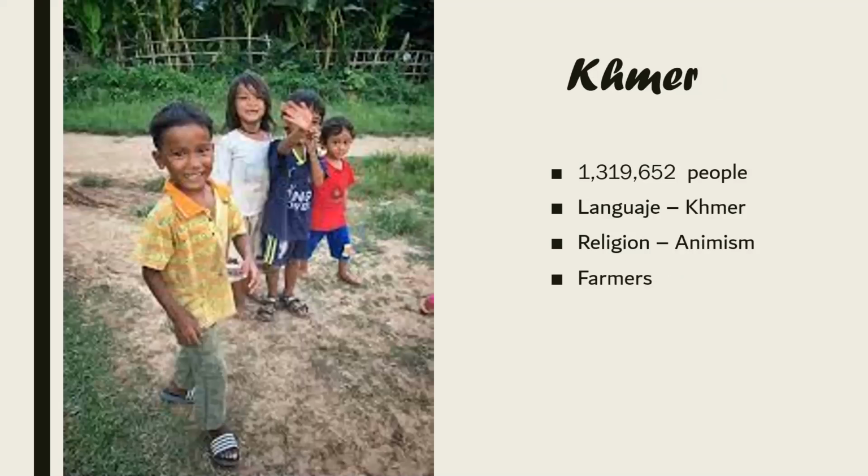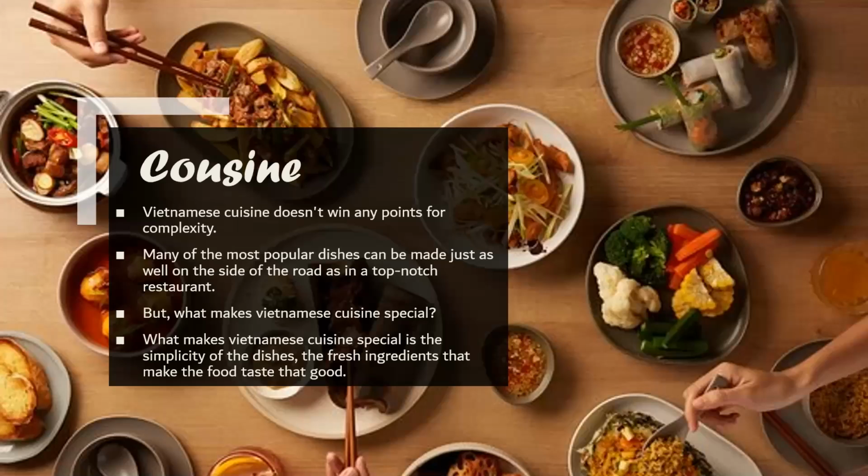The last of the ethnic groups that we're going to be learning about today is called Khmer. Over 1,320,000 people are part of this group. They speak their own language, which is Khmer, and they practice animism. And again, just like the other groups, these are also farmers.